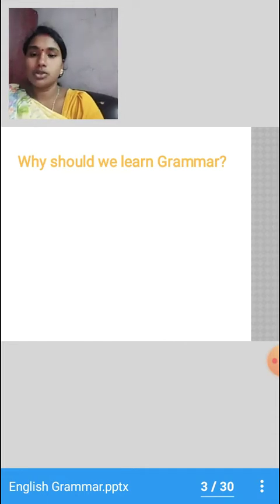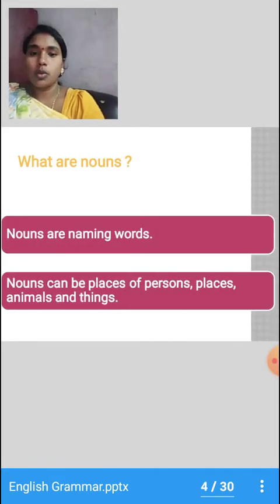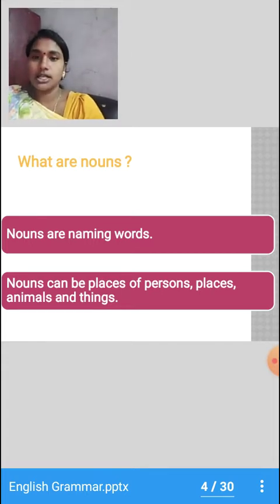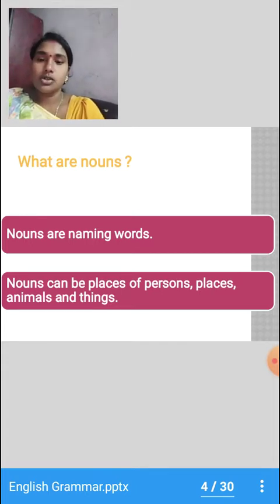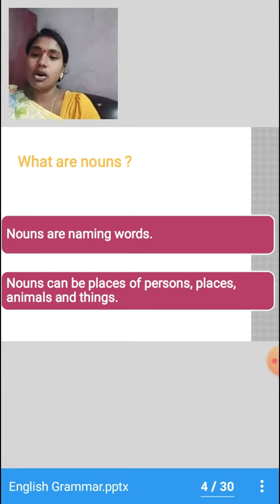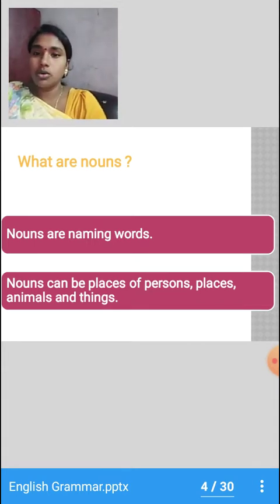Today we are going to see what are nouns. This is the first chapter in your grammar. Nouns are the basics of grammar. Without knowing nouns, you will not know the basics of the English language. Okay, children? So what are nouns? Nouns are naming words.